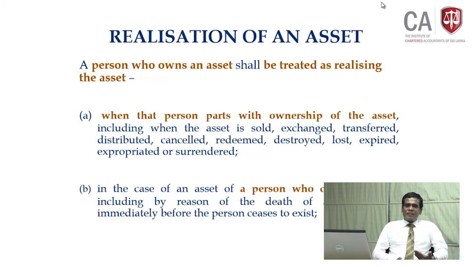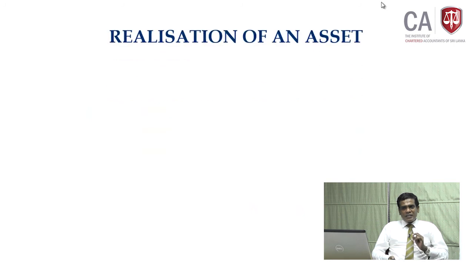But hereafter, from C onwards, normally we call deemed realization. There is no actual change of ownership, but the law requires you to consider it as a realization, though the ownership is with the same person. So in that mindset you must read from C onwards.